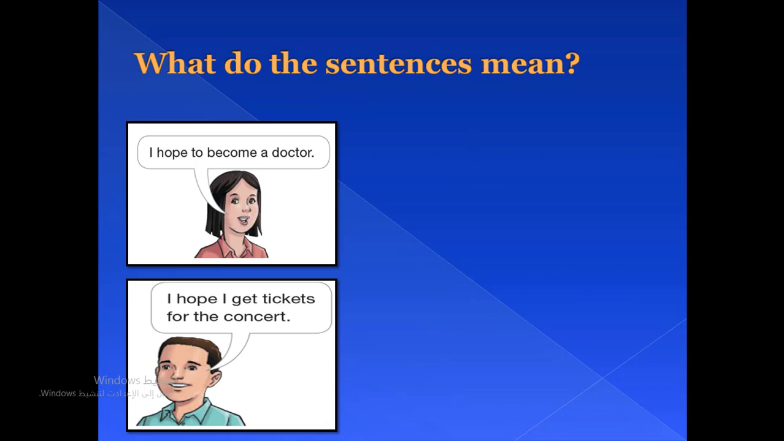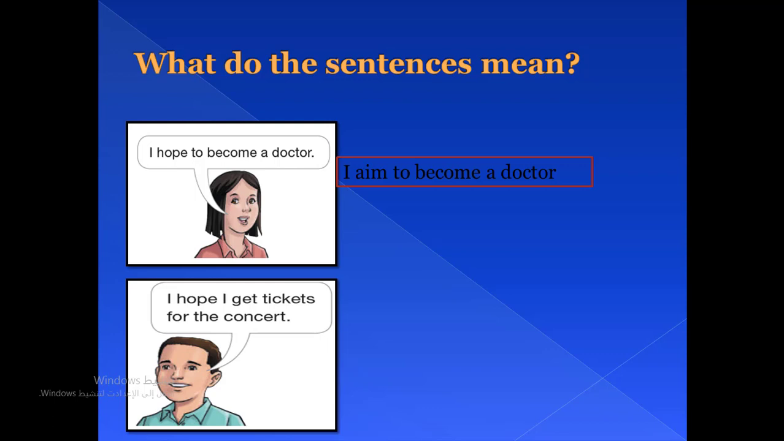Now, what do the sentences mean? The first one in your book says, I hope to become a doctor. So as you can see, she's using hope with the first form, which is the infinitive form of the verb, to become. What does she mean? She means that I aim to become a doctor. I have an aim to develop myself, to get a rank, to get power. The second one, I hope I get tickets for the concert.